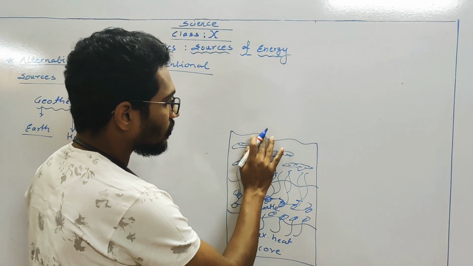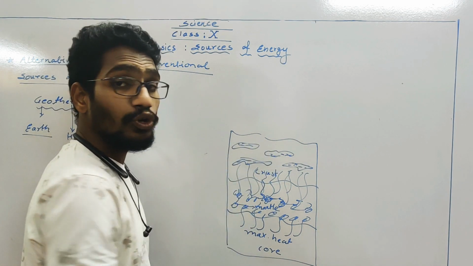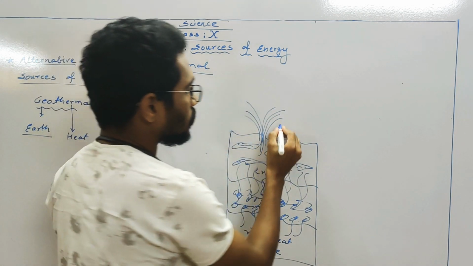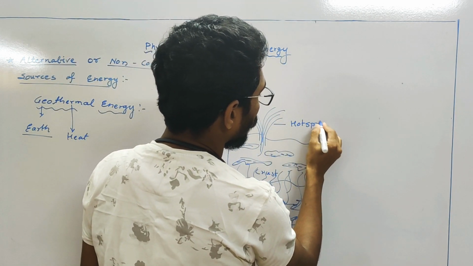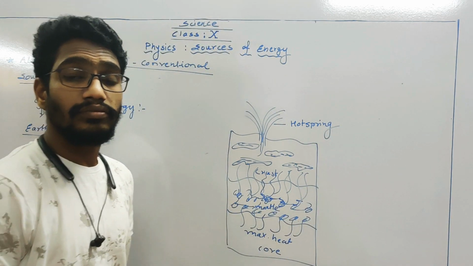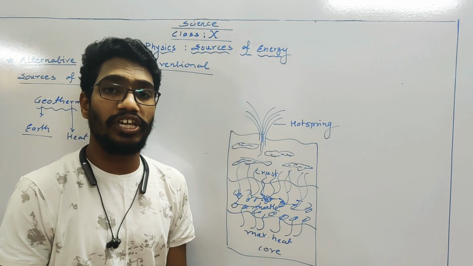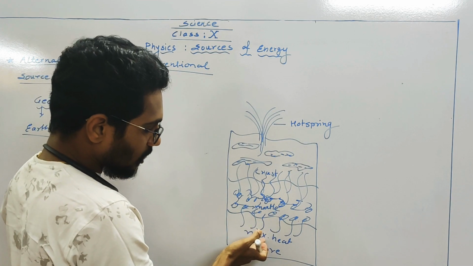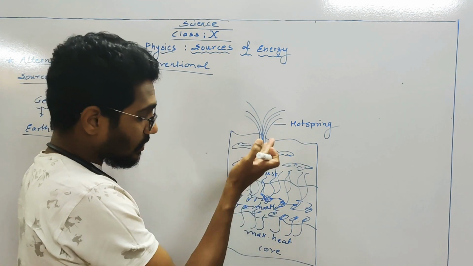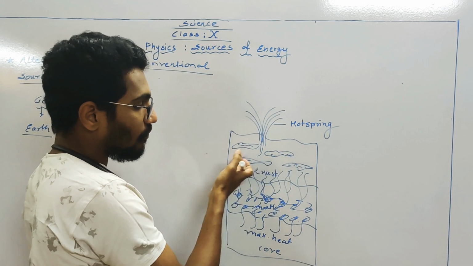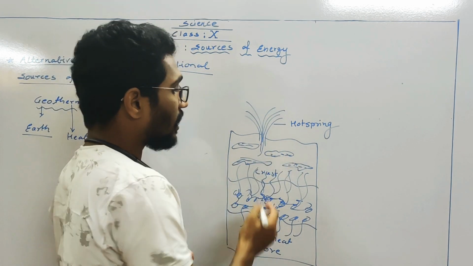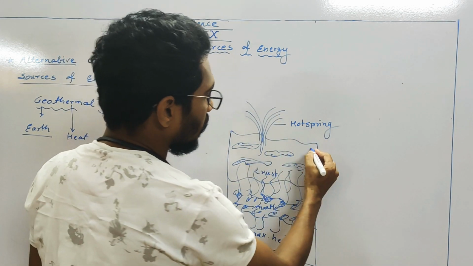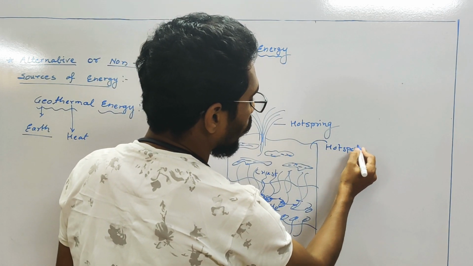And if on the crust area, on the surface, there are cracks, the steam comes out in the form of springs called hot springs. Hot springs, fountains of hot water, are called hot springs, okay. And this particular area where we get this kind of condition, where the maximum heat of the core is given to the rocks in the mantle, the molten rocks pump up and come in contact with the water table. Water gets converted into steam, and that steam comes out through the cracks on the crust in the form of hot springs. This particular area is called a hot spot.